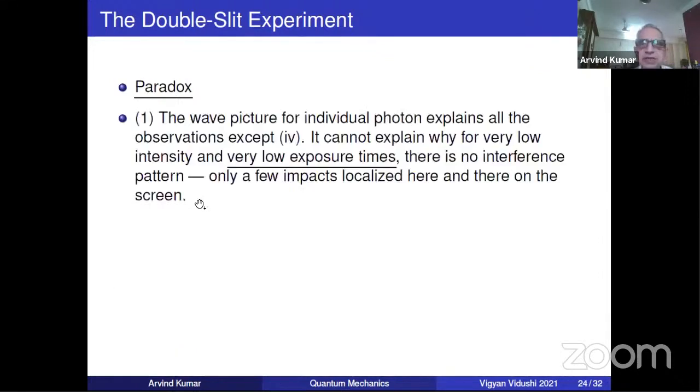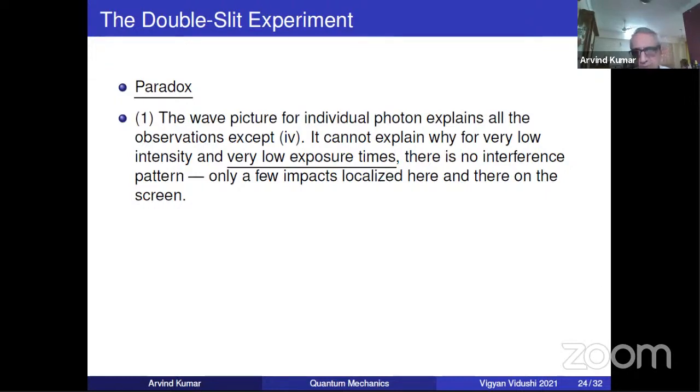So what is the paradox? The wave picture explains all the observations except one. What was it? It cannot explain why, for very low intensity and very low exposure time, there is no interference pattern. There are only a few impacts localized here and there, which I said later build up. But if it is a strict wave picture and not a particle picture, this is not understandable.